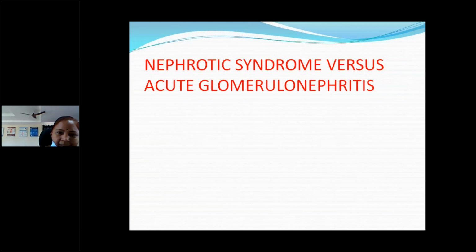Hematuria also: massive gross hematuria in AGN, that is acute glomerulonephritis, will lead to cola color, but it may be observed in only a few conditions, not all conditions. So clinically, usually both conditions will mimic. So how will you differentiate? Depending upon the onset.